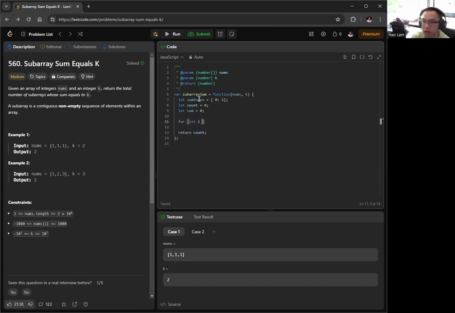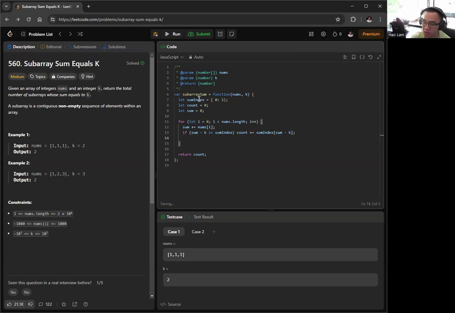Okay, so for i equal 0, i less than n, i plus plus, right? We have to keep track of the current sum. So sum plus equal nums[i], right? So if the difference is in our hash map, so sum minus k is in sumIndex, then we want to increment our count by the frequency of sum minus k, right?